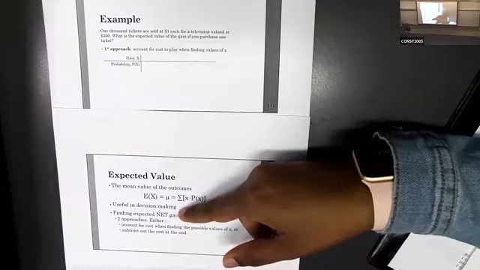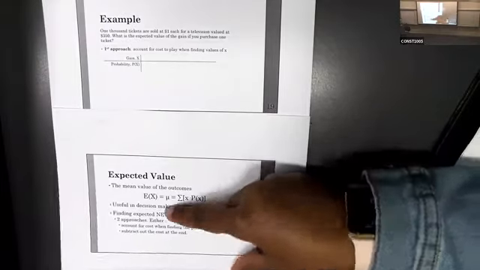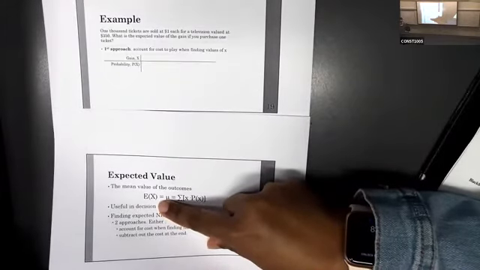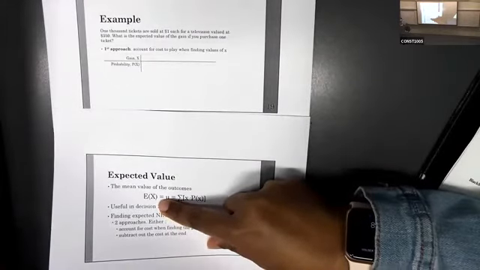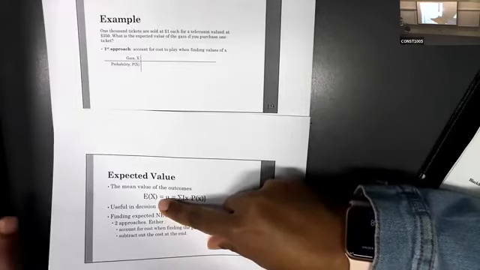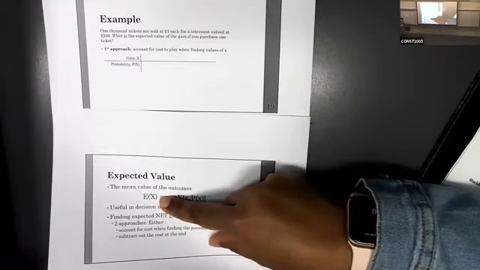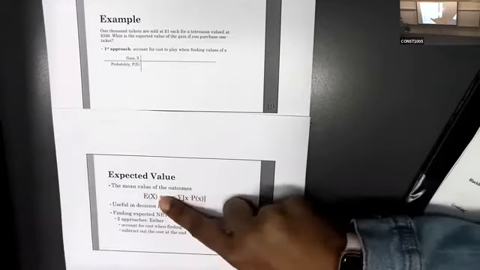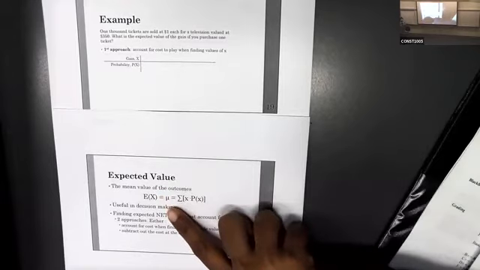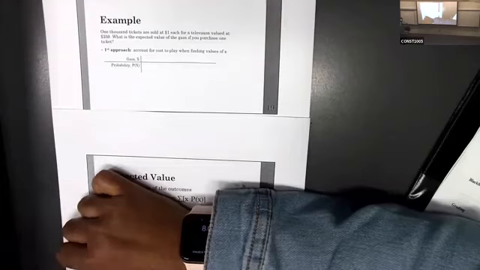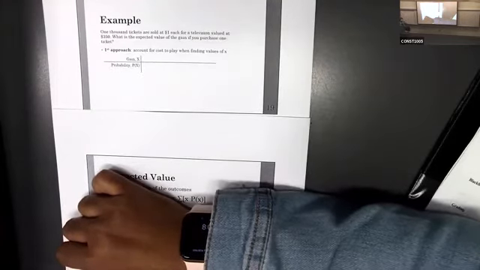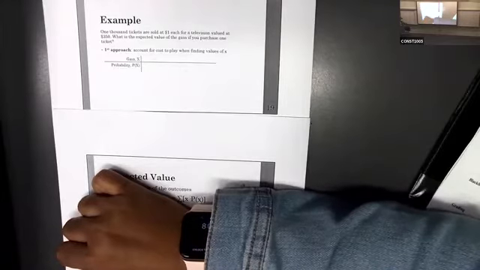But if we win, then we can get the television. The value of the television is 350, but we have only one chance of winning because we have only one prize, and there are 1,000 tickets. So we have a very small probability of getting that television. Suppose I am the winner. There are 1,000 people, but we all have to pay $1 and buy the ticket. Then I will be the winner.